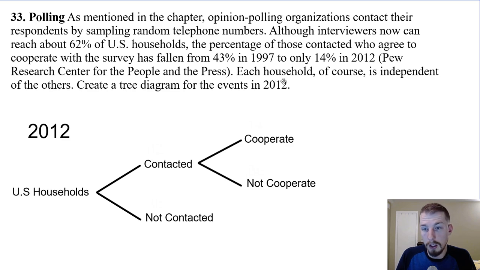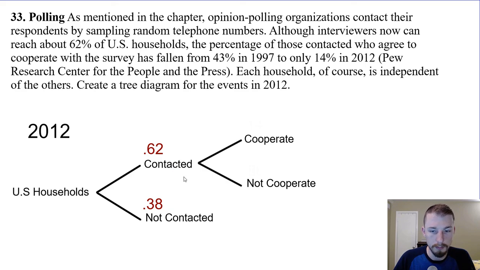Okay. Each household, of course, is independent of the others. Created a tree diagram for the events in 2012. Of all U.S. households, what percent were we able to successfully contact? Well, they said they were able to reach 62%, which means that 38%, because it's the complement, either one or the other, we couldn't get a hold of them. It's kind of like when I call parents, I only have one phone number, and sometimes it's dead. So I know what they feel.